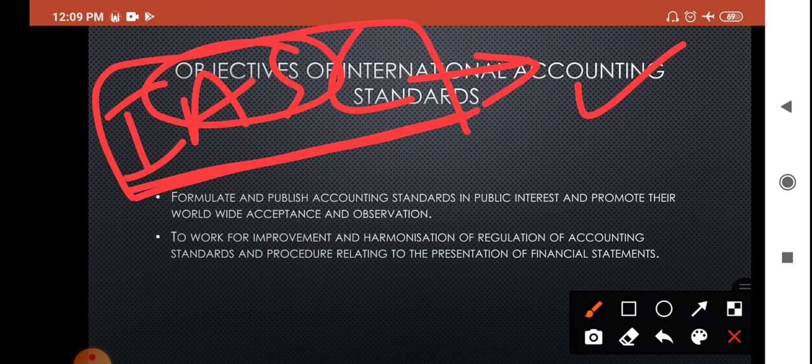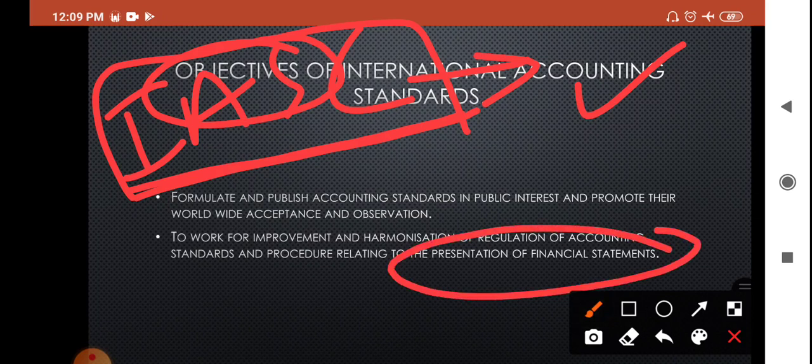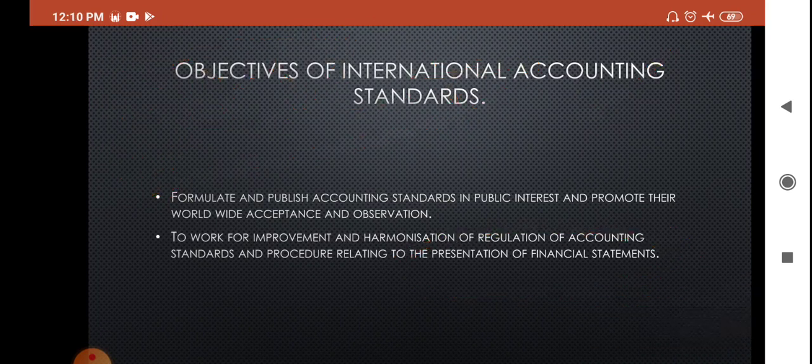So for what purpose are we introducing these accounting standards? For the presentation of financial statements. In financial statements, if any improvement, amendment, harmonization or uniformity is needed, everything should be done. So that is the objective of the International Accounting Standards Committee.